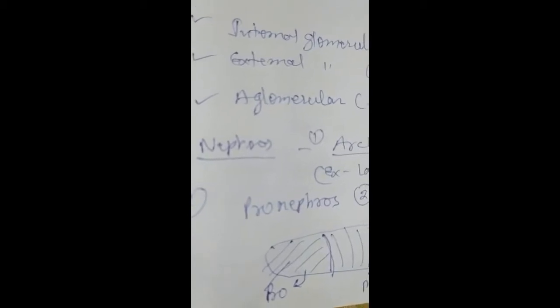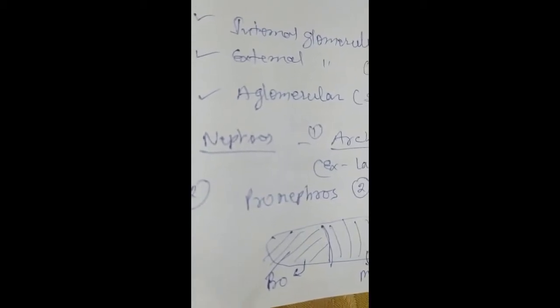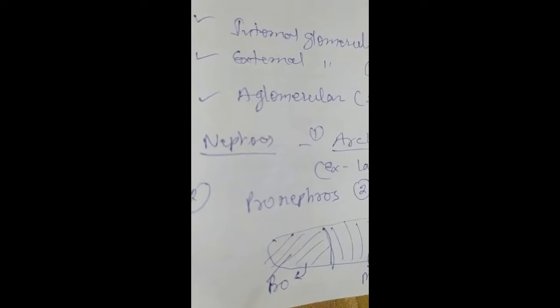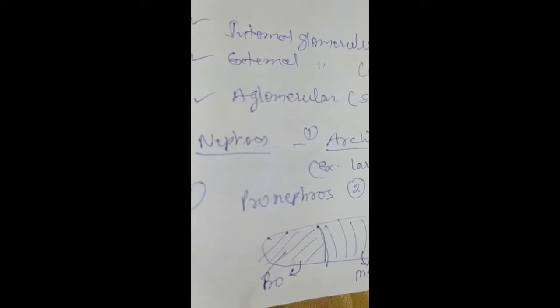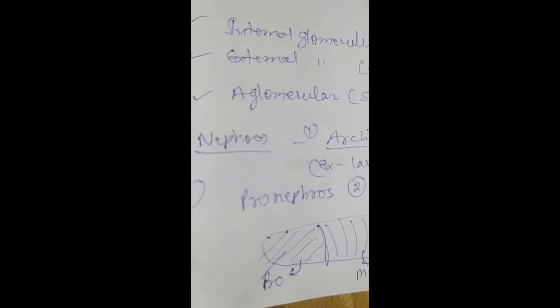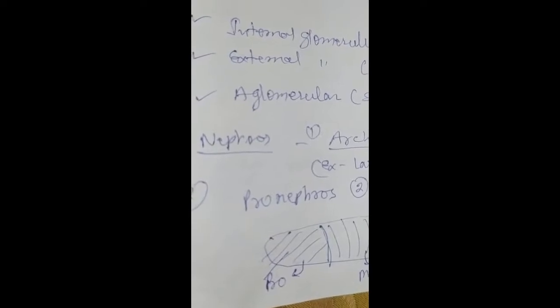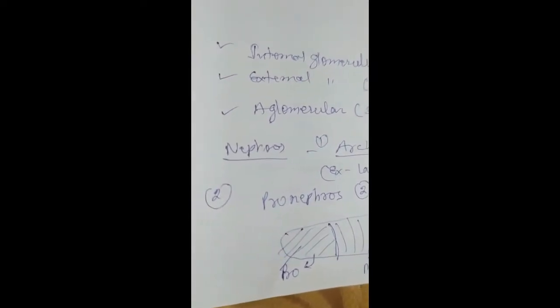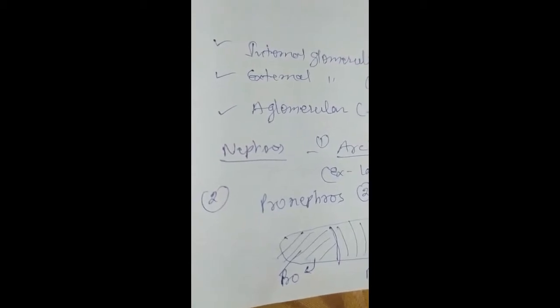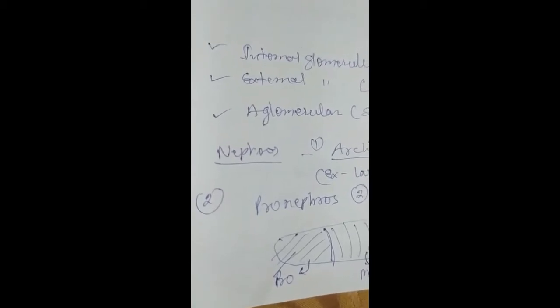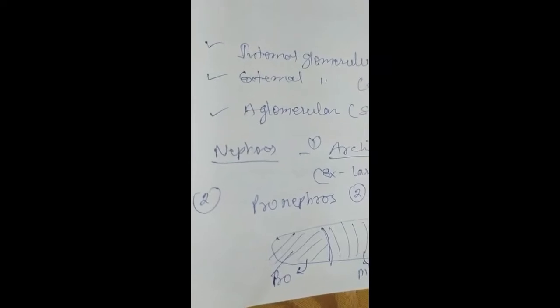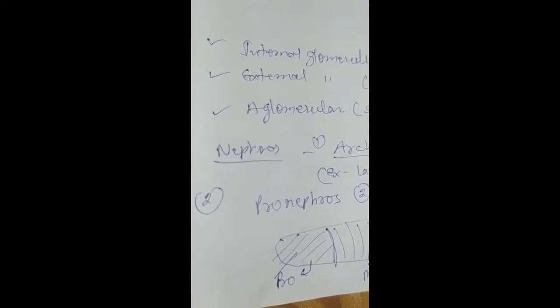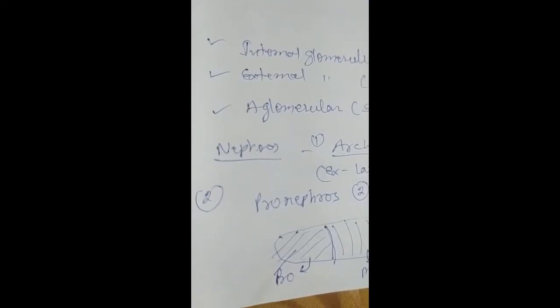The uriniferous tubules of each pronephros open into a common pronephric duct which grows back to enter the embryonic cloaca. In some vertebrates, there is a large pronephric chamber as well, which surrounds the glomus, that is the collection of glomeruli and tubules.